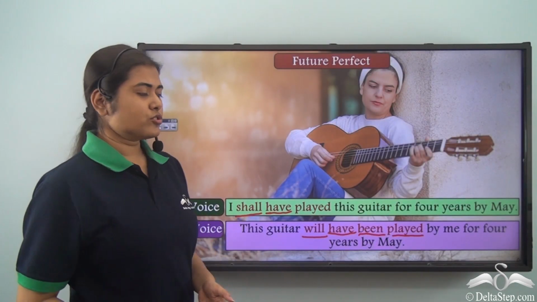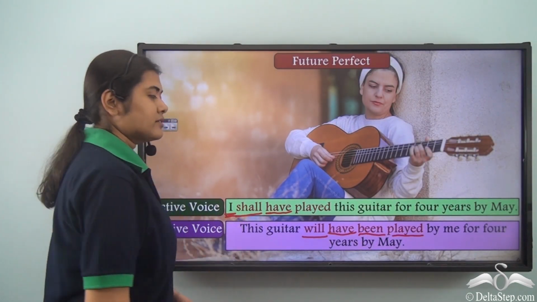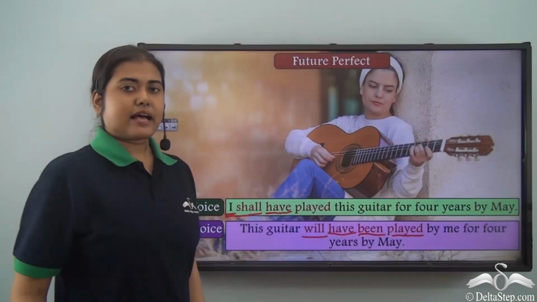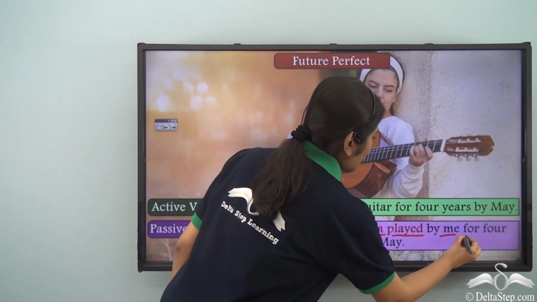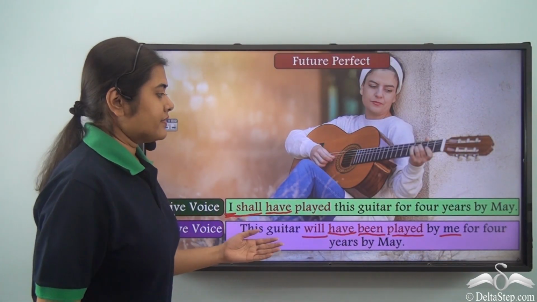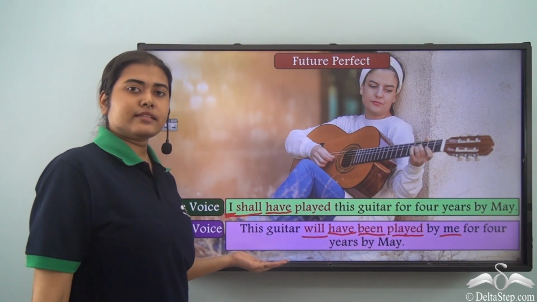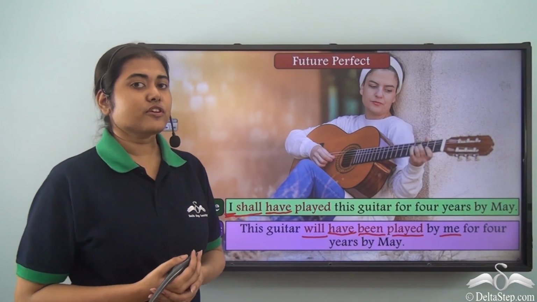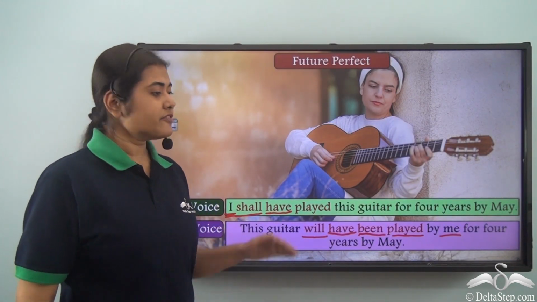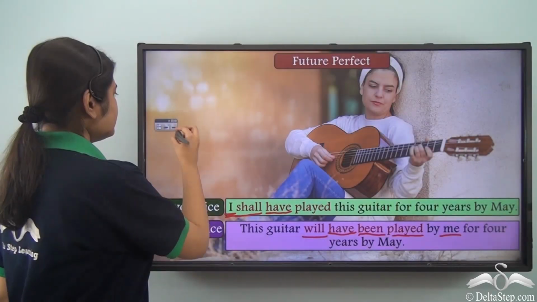Also, you must have noted that this subject pronoun I in the passive voice has changed to the object pronoun me, and the object, this guitar, has become the subject in this case. All the other rules of transformation from active to passive remain the same.